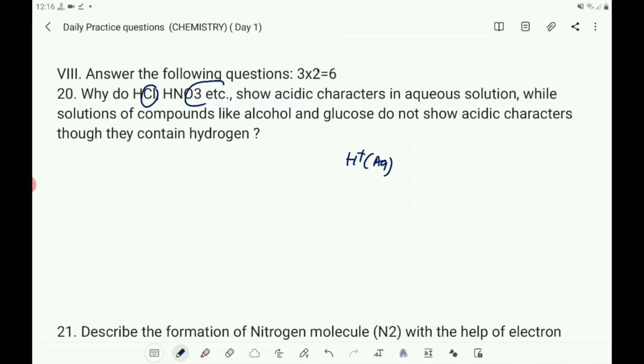But you know that alcohol contains hydrogen, glucose also contains hydrogen, but they do not have cations like H+ and anions like those. So H+ ions in aqueous solution are responsible for acidic characters.